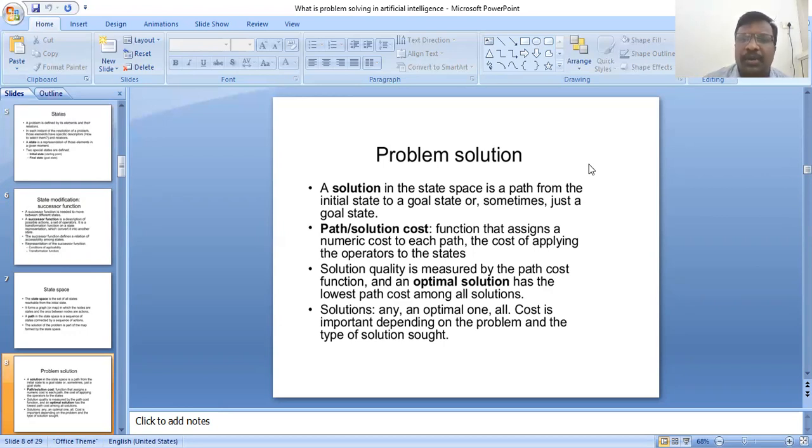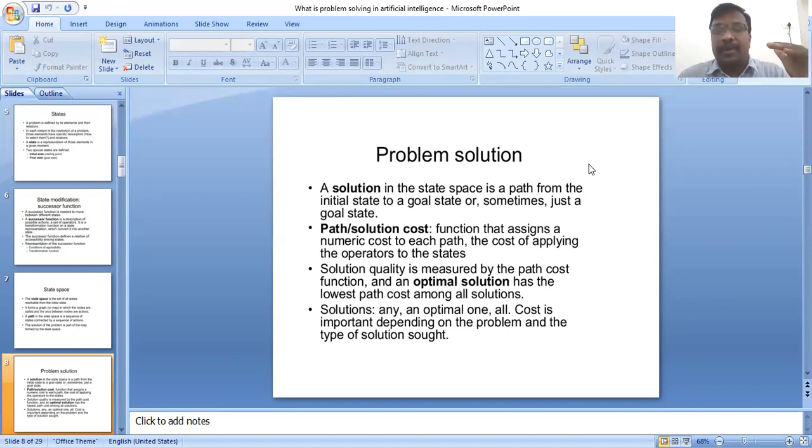Solution quality is measured by the path cost function, and an optimal solution has the lowest path cost among all the solutions. The path cost function assigns a numeric cost to each path, the cost of applying the operator to the state. Solutions can be any, optimal, or all.